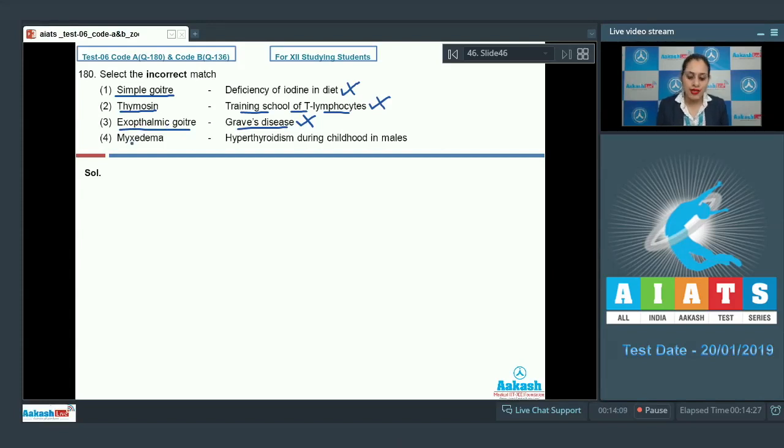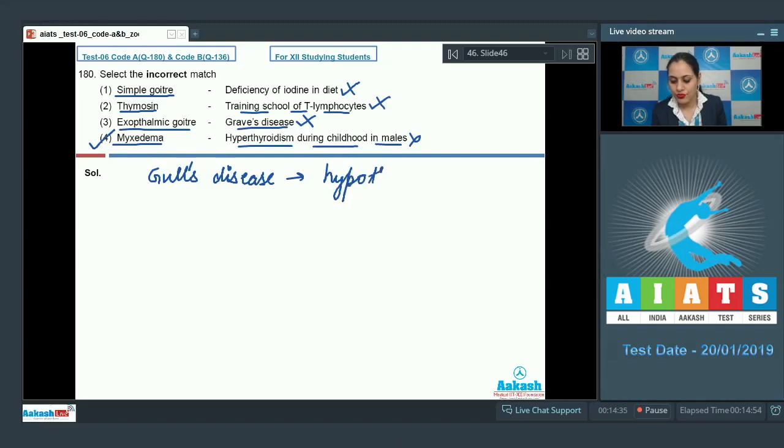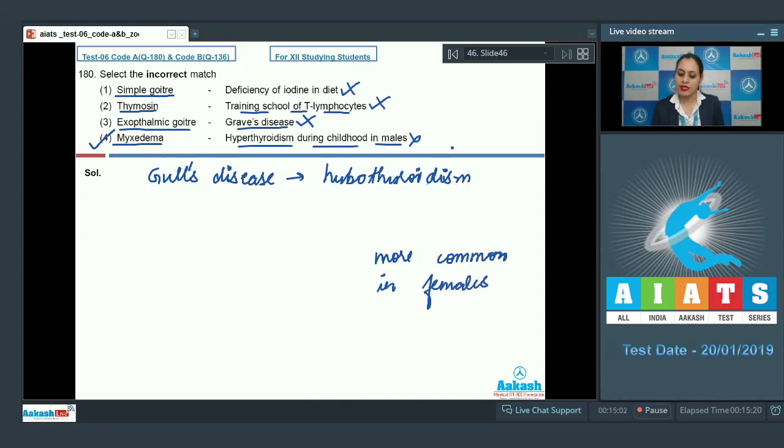The last option given is myxedema, and the match given is hyperthyroidism during childhood in males. This is an incorrect match, so this is a correct answer to our question, because myxedema, also known as Gull's disease, is because of hyposecretion from the thyroid gland or because of hypothyroidism, and it is more common in females. So the correct answer to this question is option number 4.